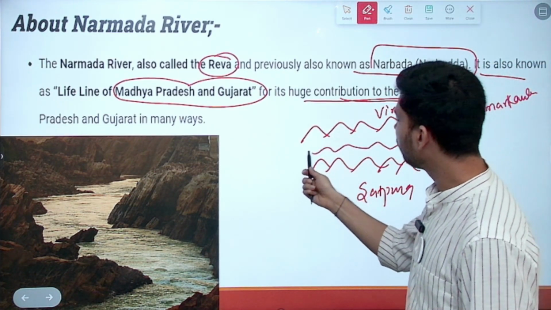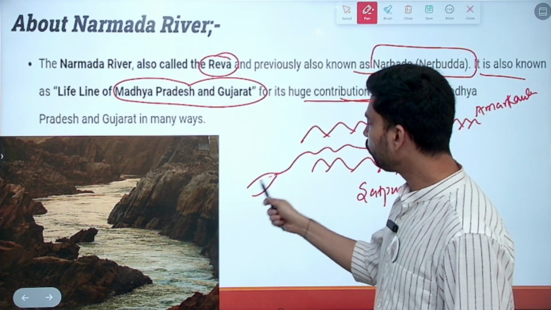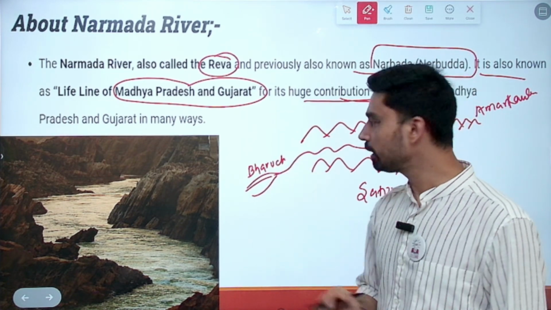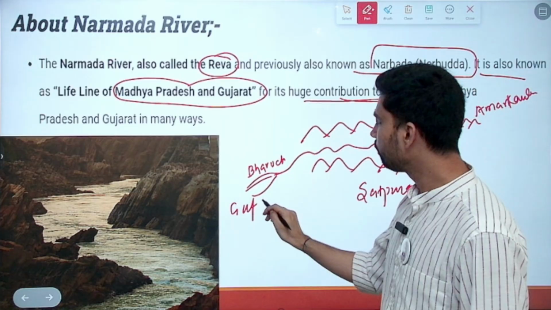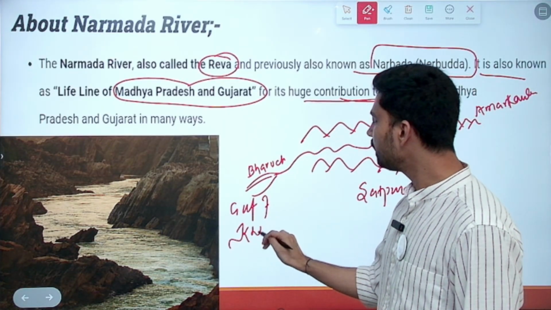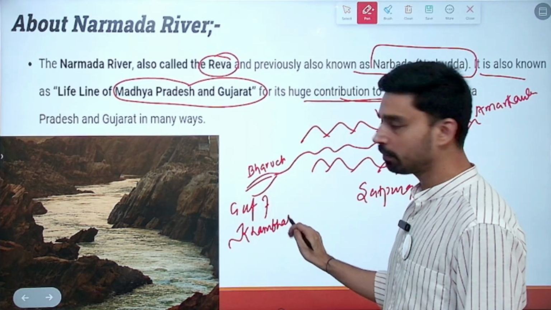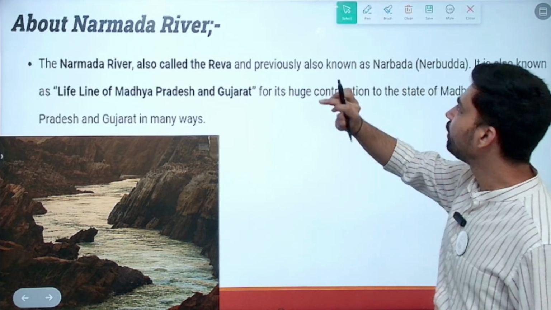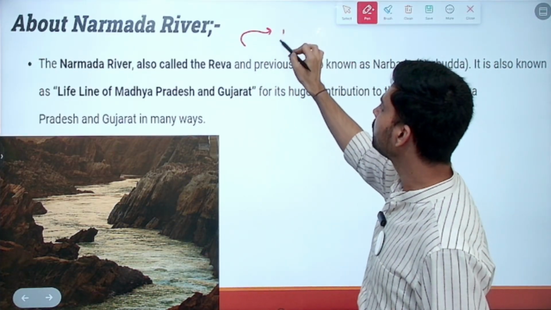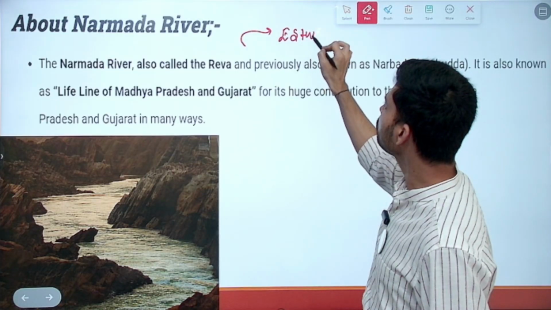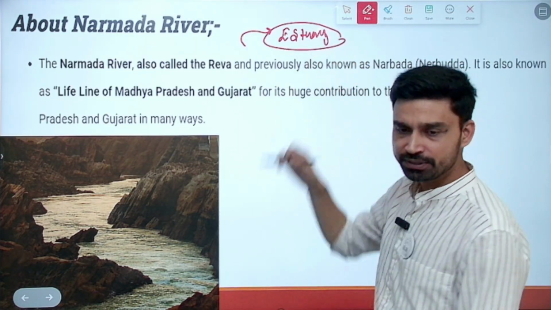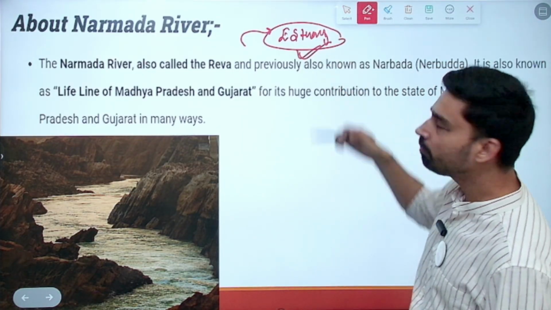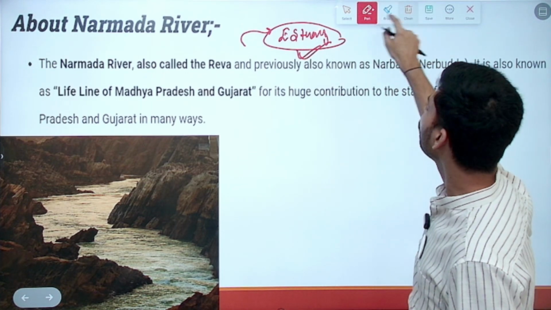Flowing in the valley, it then comes out, and while flowing through Gujarat near the city of Bharuch, a very well-known industrial center of Gujarat, it drains out in the Arabian Sea. But more precisely, where in the Arabian Sea? The answer would be the Gulf of Khambat. In the Gulf of Khambat, the river drains out forming an estuary. An interesting fact to keep in mind is that the east flowing rivers of India form deltas, as we have discussed in the case of Mahanadi, Godavari, Krishna, Kaveri. But the west flowing rivers of India do not form deltas as they lack sediments. So they form what we call an estuary.